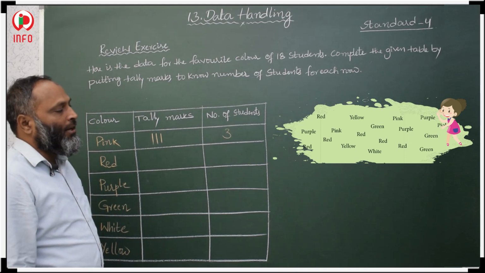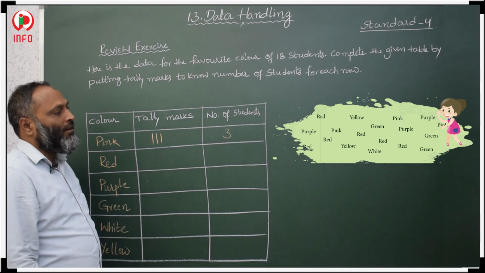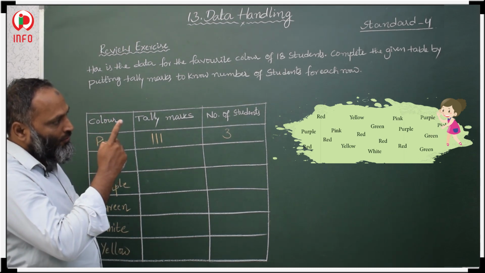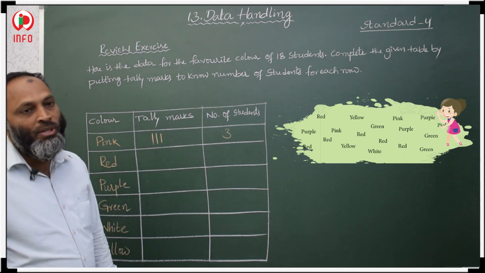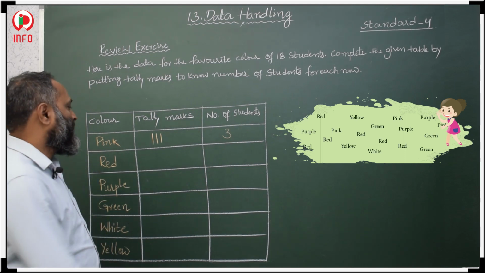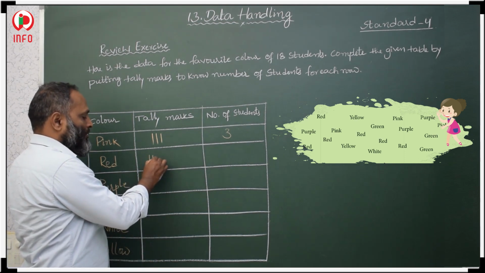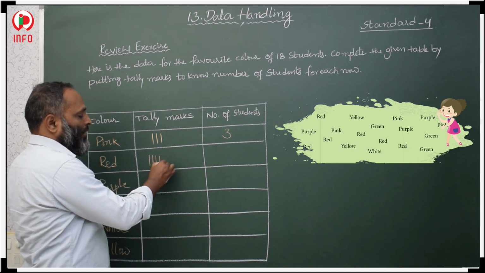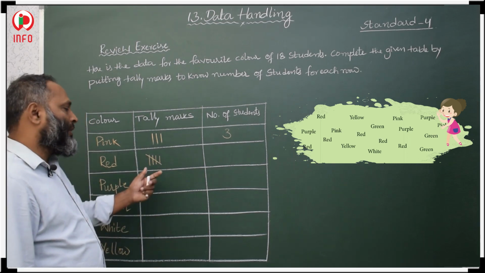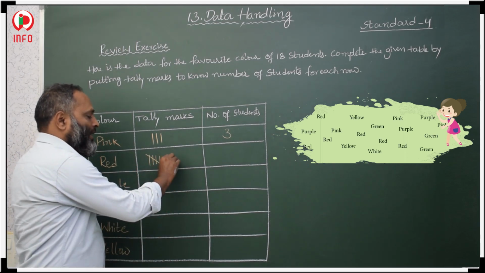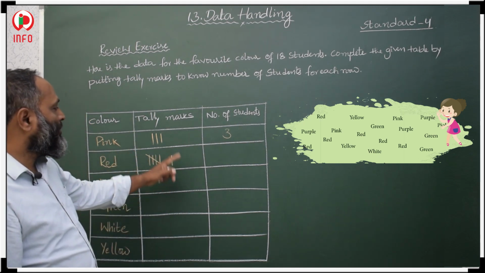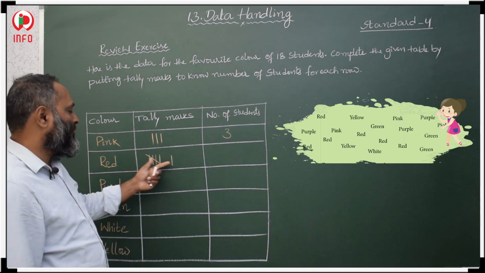Next, red color. How many students like red color? Once you read red, 1, 2, 3, 4, 5, 6. Six students like red color. Then how do we take tally marks? 1, 2, 3, 4, four vertical lines and one slanting line, a total of 5 lines. After those 5 lines, for the 6th line, leave some gap and take the 6th line. This is the way to represent tally marks: 5 plus 1, 6.